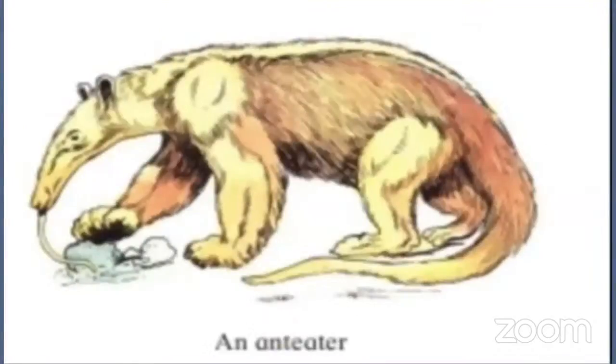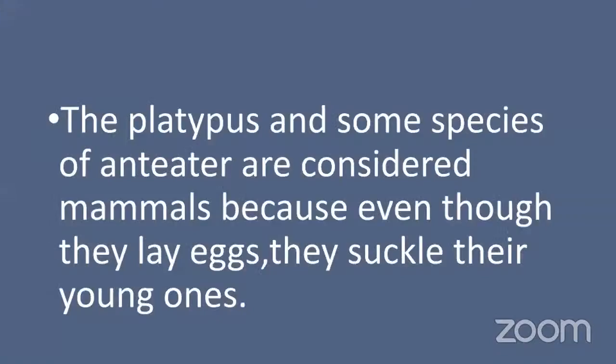It lives on ants, it eats ants as food, so it is called an anteater. The platypus and some species of anteater are considered mammals because even though they lay eggs, they suckle their young ones.